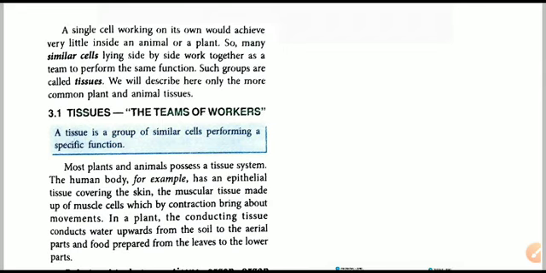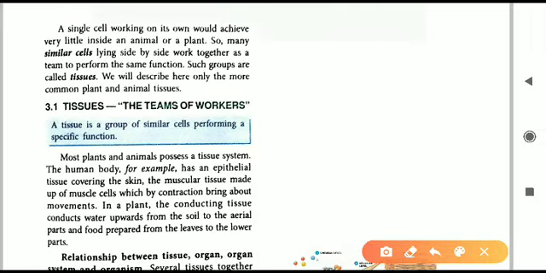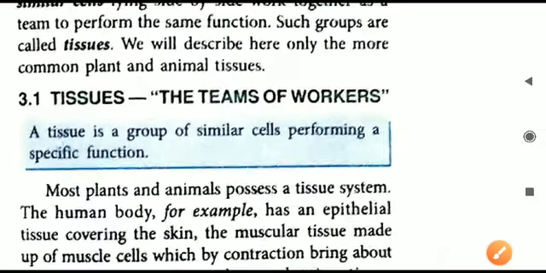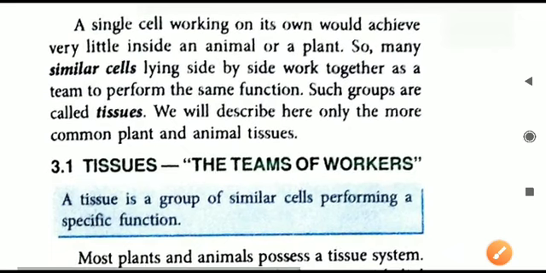So this is what forms our tissues. Different cells perform different functions, but there are certain cells, for example the cells in our eyes, which all focus on vision. The cells present on our tongue all focus on taste. So specific kinds of cells perform specific functions. All the similar cells are performing a particular kind of function.